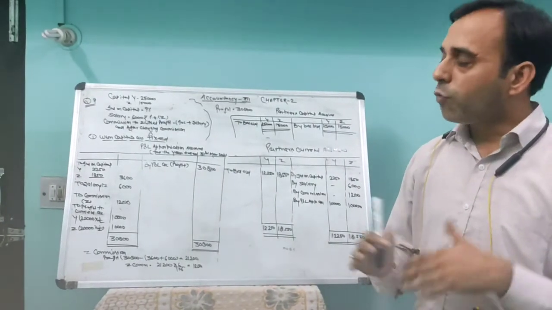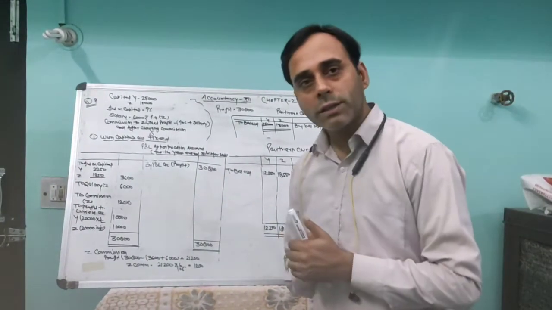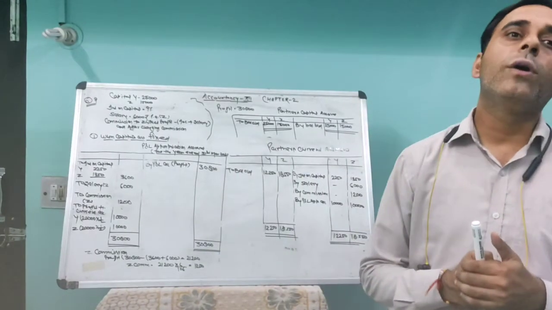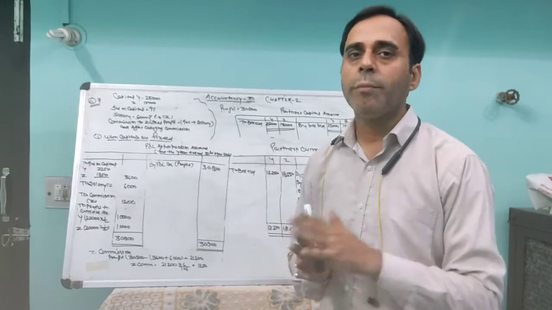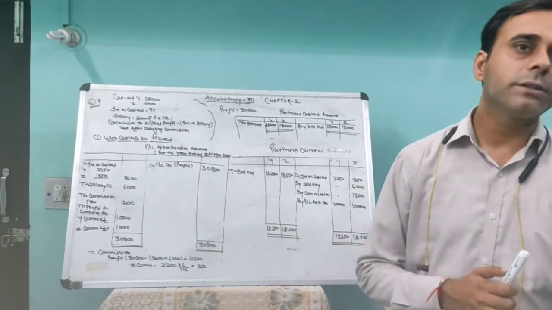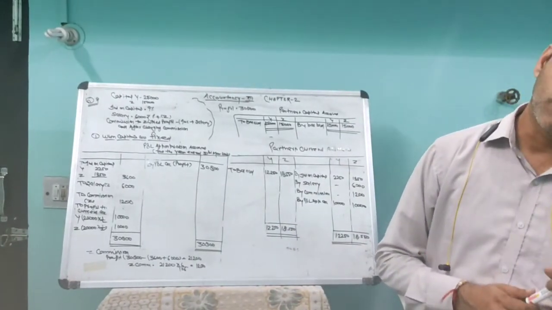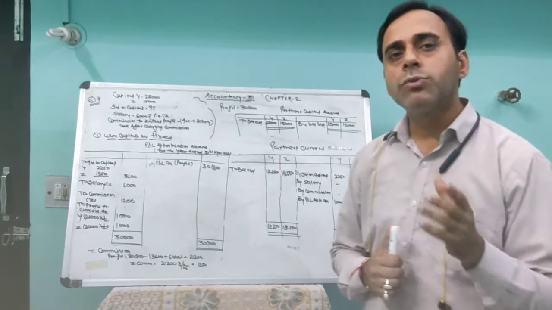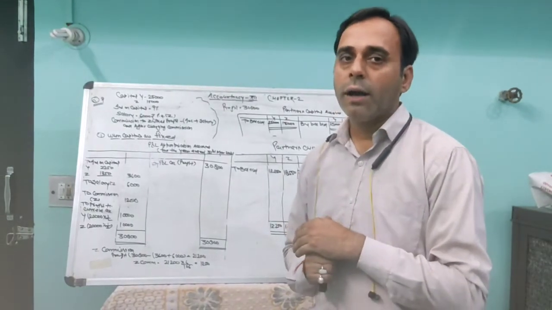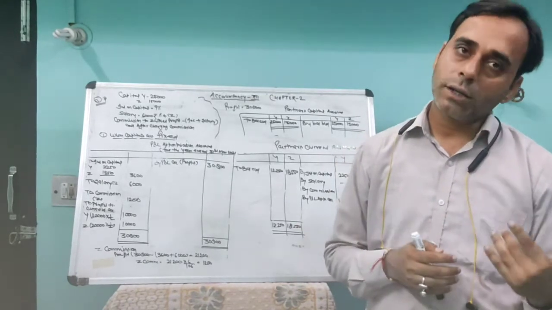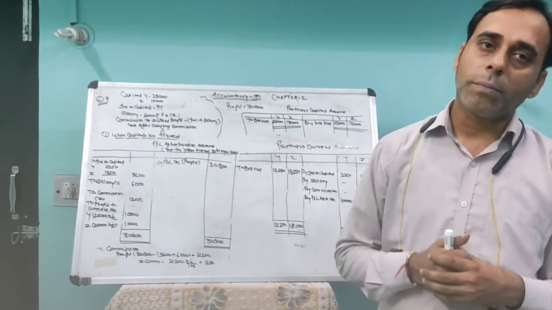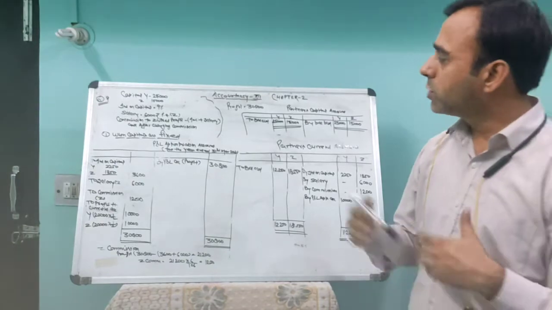So what will happen when the capital accounts are fixed? When the capital accounts are fixed, we make two accounts: partners capital account and current account. P&L appropriation will be done in the same way. In the capital account, we only show the balances of the capital. The rest of the things we have earlier shown in the capital account will go to another account in the same way. That is called partners current account. Let's do the question once again.